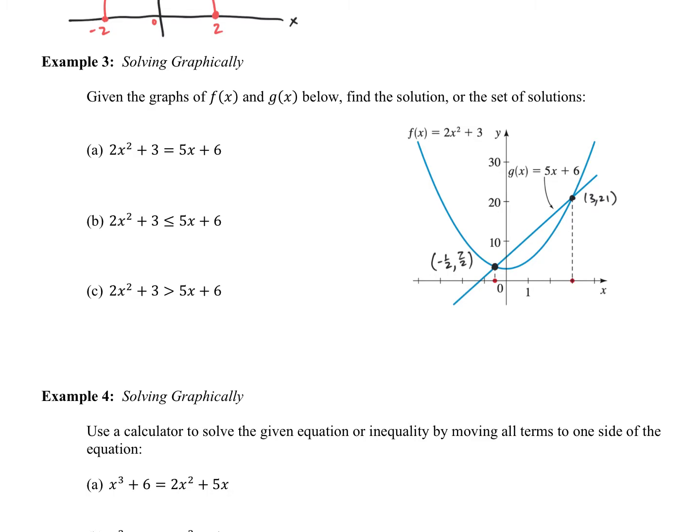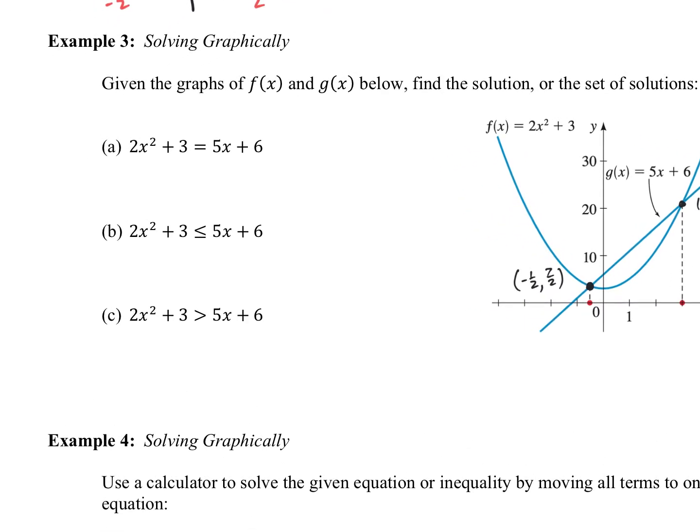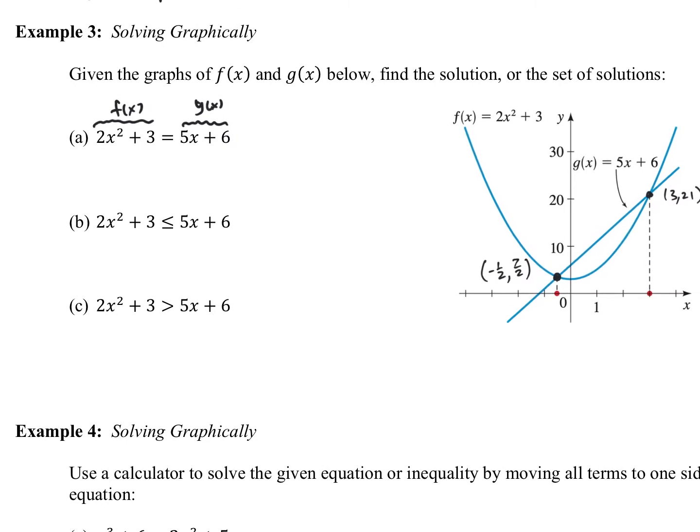Anyway, when we're looking at when 2x plus 3, remember this is the same thing as f of x, and this is the same thing as g of x. So when we look at 2x plus 3 equal to 5x plus 6, we're really asking when are f and g equal, and graphically that means they're going to intersect. And so that occurs when x is -1/2 and when x is 3. So we're looking at the x values there. What x values make those the same?